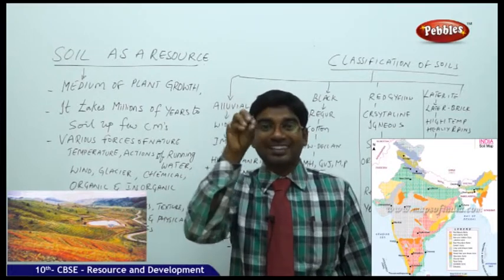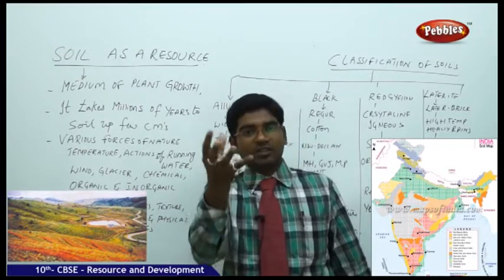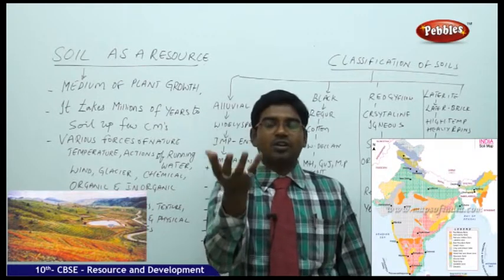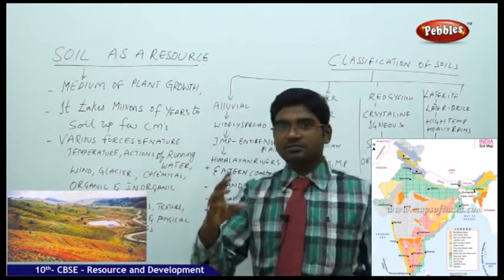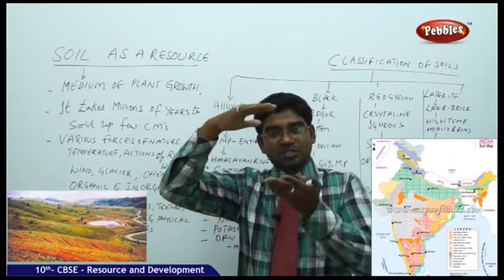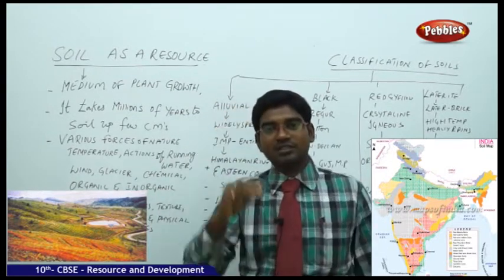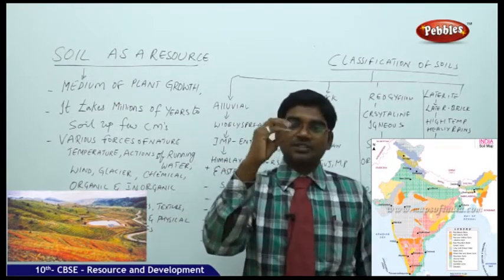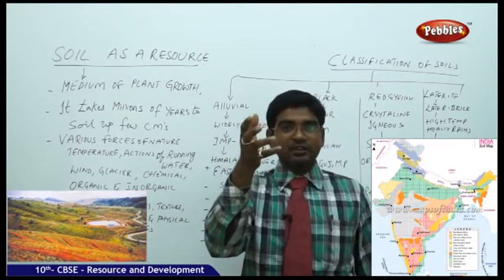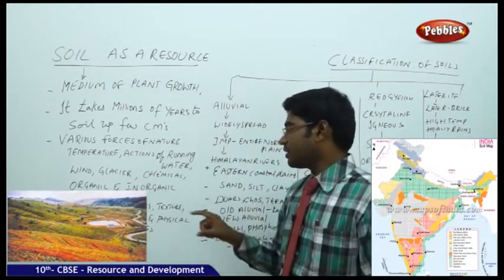Looking at the soil means looking at the color of the soil. Everything is mud only. Black soil, red soil, what soil? Thickness: soil will be this much thick, then it is stone, no? How do you call that thickness? The thickness of the soil. Texture, how is it? Is it soft? Is it crispy? What is the nature of that?